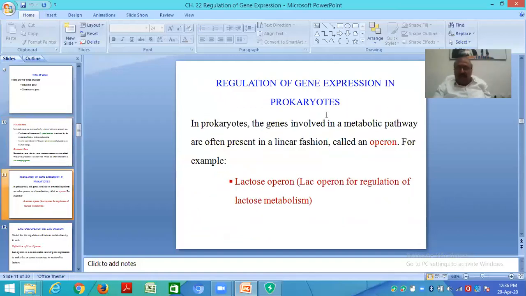Regulation of gene expression in prokaryotes, and we have a model in this. In prokaryotes, the genes involved in a metabolic pathway are often present in linear fashion called an operon. For example, lactose operon, the lac operon, for regulation of lactose metabolism.